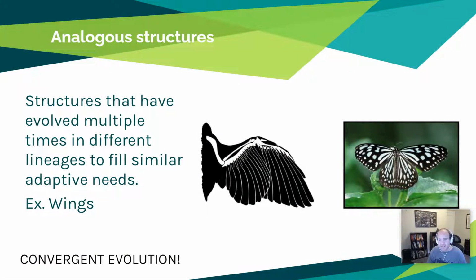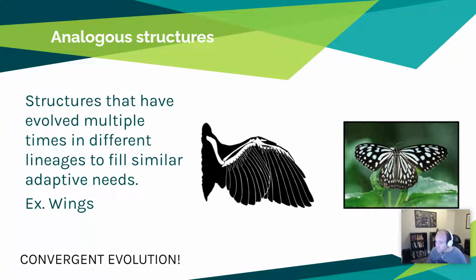Analogous structures are kind of the opposite. These are structures that have the exact same purpose. So last time it was different purpose, same structure. Now we have same purpose, but different structure. And so this is due to those selective forces that we talked about in ecology. So things like competition, things like predation.